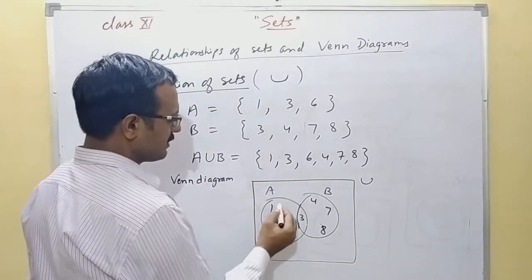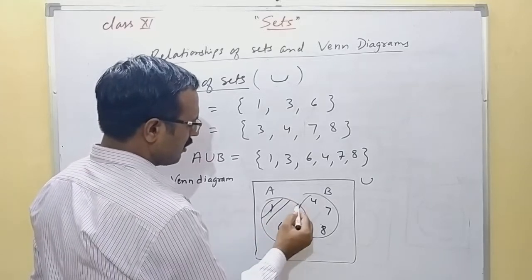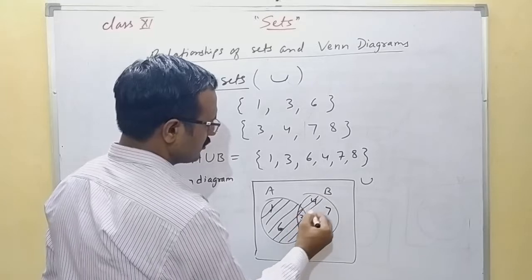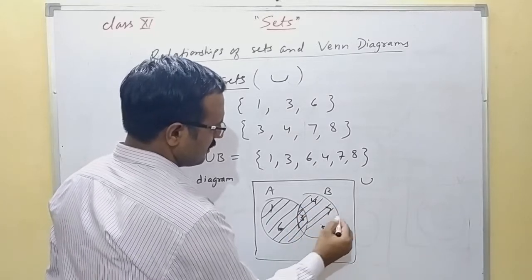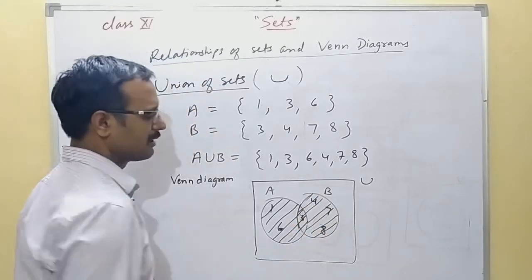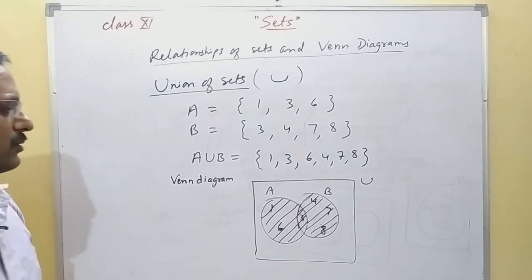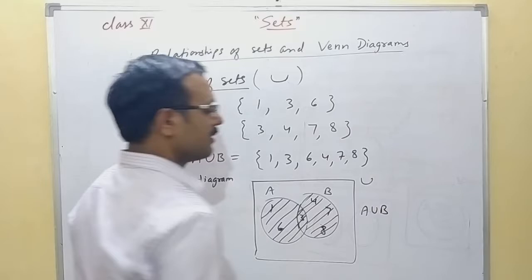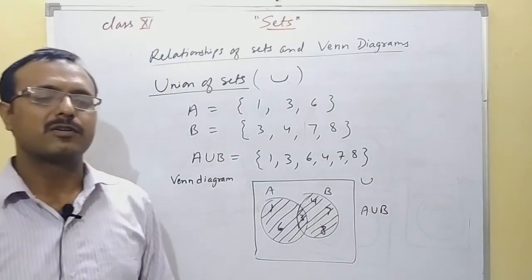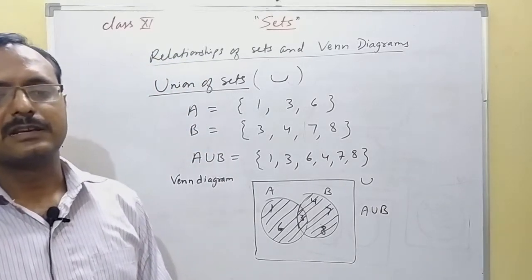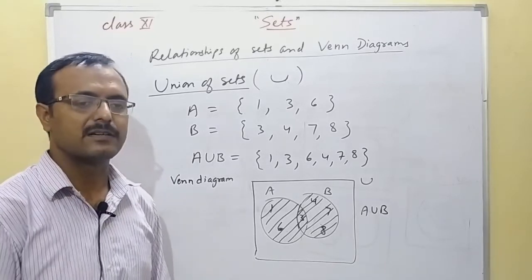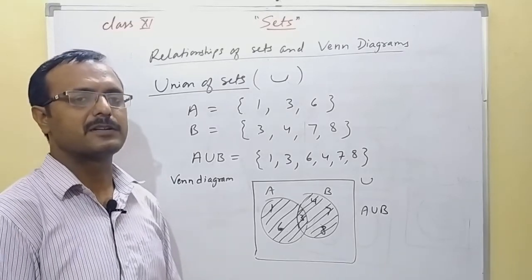Now union means you have to take all the elements from both of these sets. So you will shade it totally, so all the elements will be included. So this represents A union B. Now coming to the second operation, that is intersection of sets. First, before intersection, we will learn some of the properties of union.